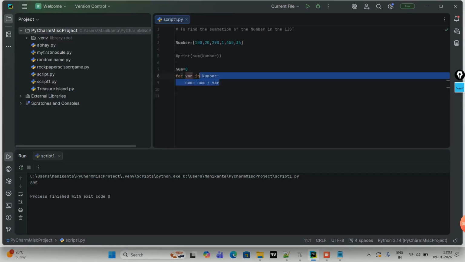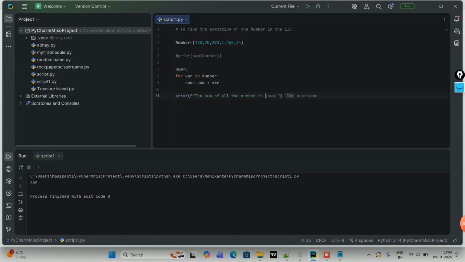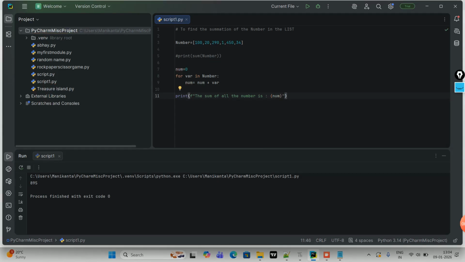Once this is done, this will come out of the loop, and then in print, the sum of all the number is num, because this is my variable. So it should be 895. Let's see. The sum of all the number is 895. Did you get the point? It's pretty easy how to get the summation of the numbers.